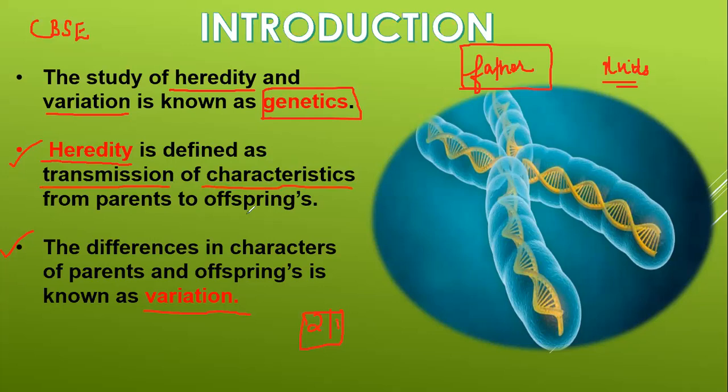It can be a trait. In this chapter, you will come across the term traits. Traits are similar to characters, with the same meaning. Trait and characteristics are similar. You can also name them features. You may be asked in your CBSE board, what is the name given to the transmission of traits from parents to offspring? What is the answer?